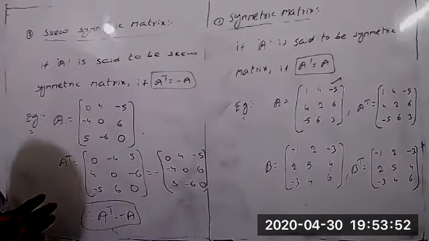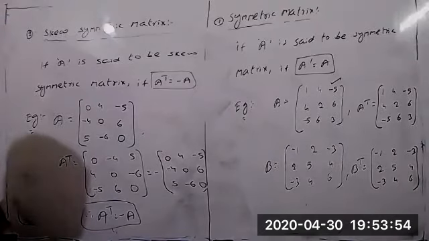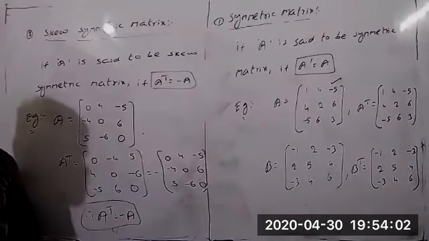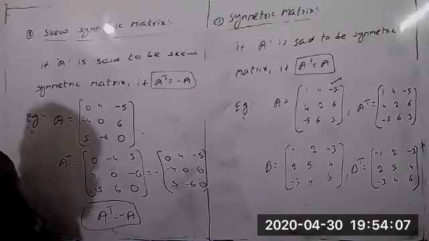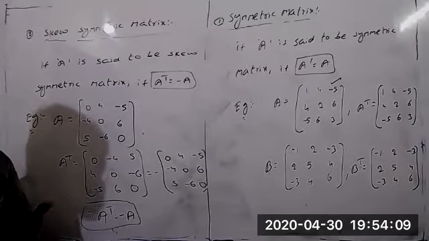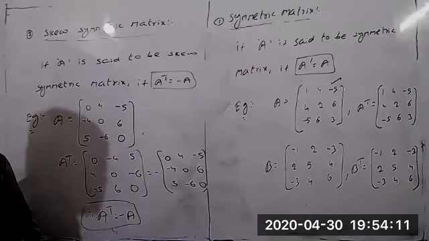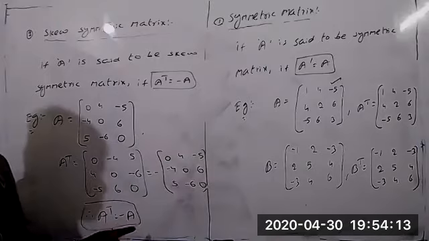So A is a symmetric matrix and B is a skew symmetric matrix. Then the sum of the symmetric and skew symmetric matrix is equal to dash. That's the fill in the blank. Then how to verify that? We have to take ourselves a symmetric and a skew symmetric matrix, and we should remember the condition for how to take them.